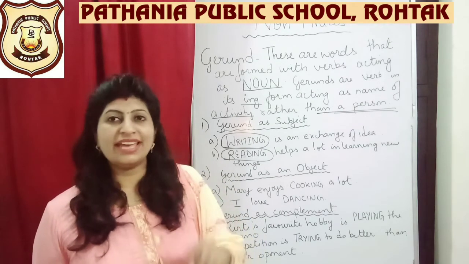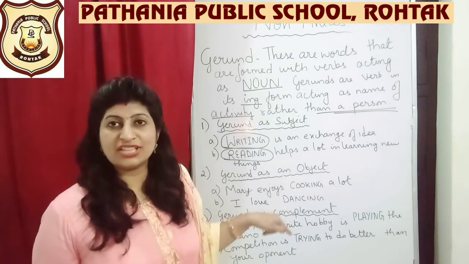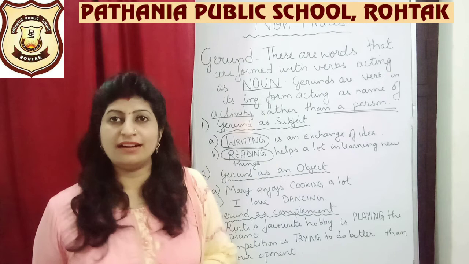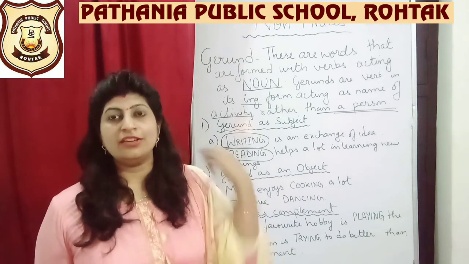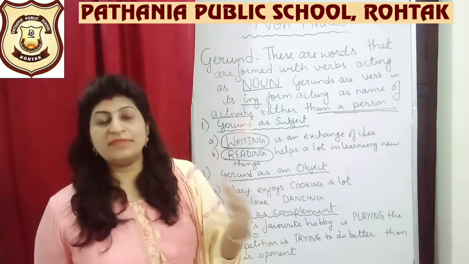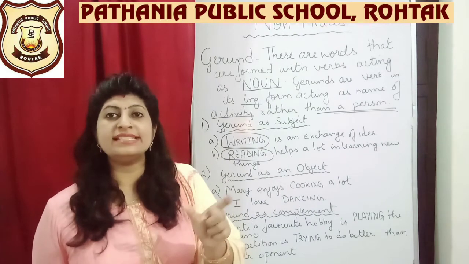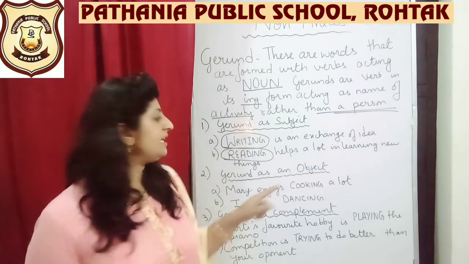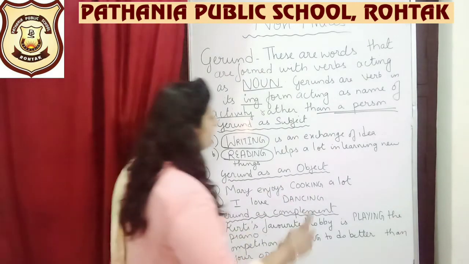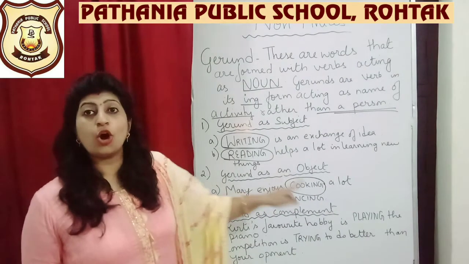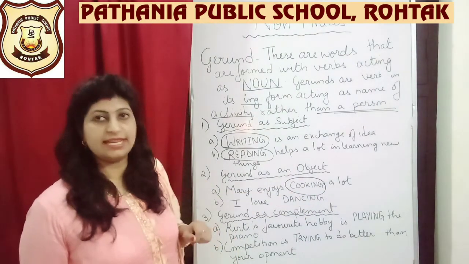So again, cooking is not an action which Mary is performing. I'm not telling Mary is cooking a dish for you, or Mary is cooking something. I'm just saying she likes cooking. So out here cooking is the name of an activity. That is why again cooking becomes my gerund and it is in the object portion of the sentence.